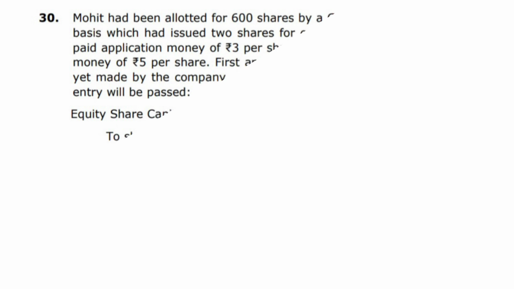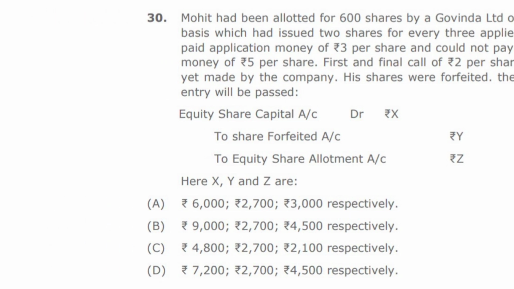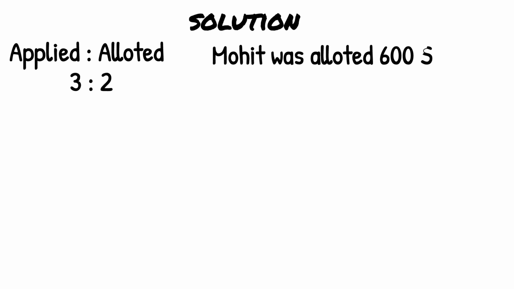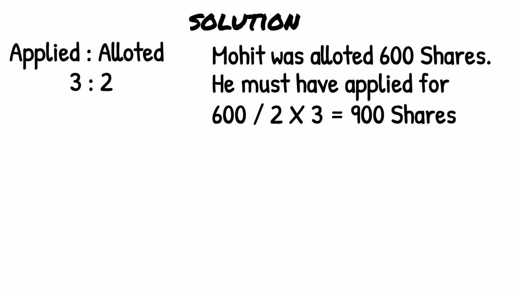If we look at the other question of CBSE, this is a big question. You would like to pause the video and copy this down, where the company had allotted few shares on pro rata basis. So here again, you have to look at applied is to allotted. The ratio was 3:2. The defaulter here, Mohit, who was allotted 600 shares, must have applied for more than 600 shares. So how many shares did he apply for? 600 allotted, divided by 2, multiplied by 3, you get 900 shares. He had applied for 900 shares.